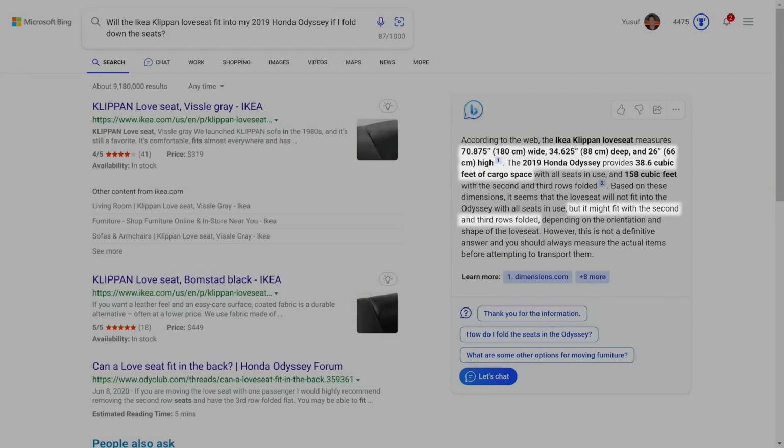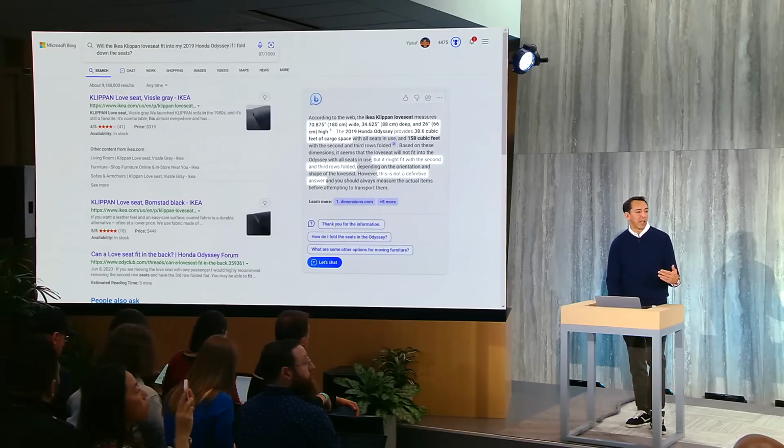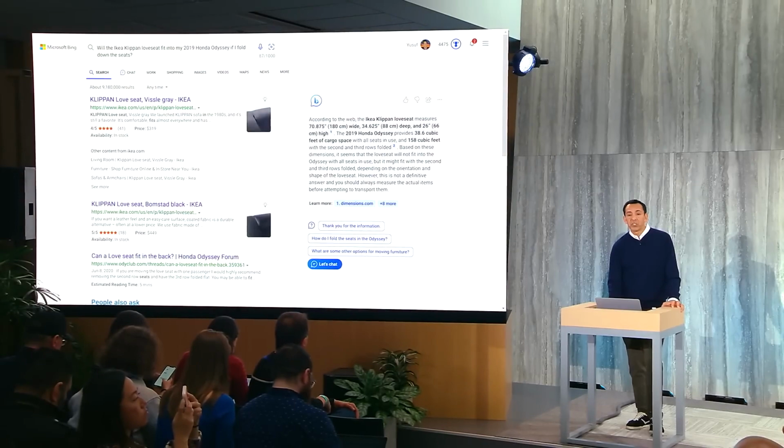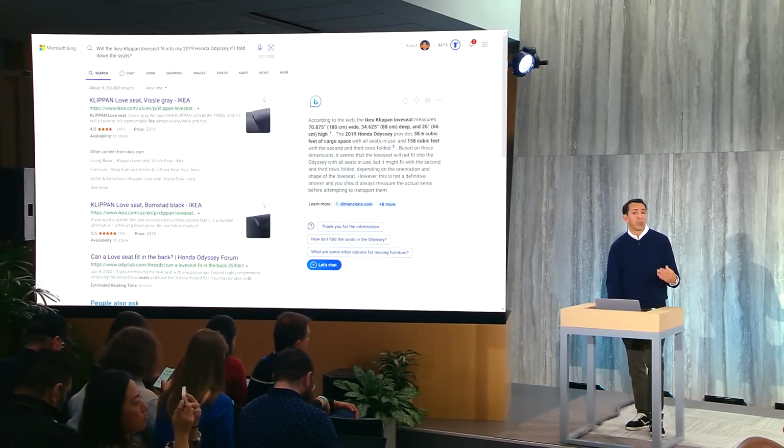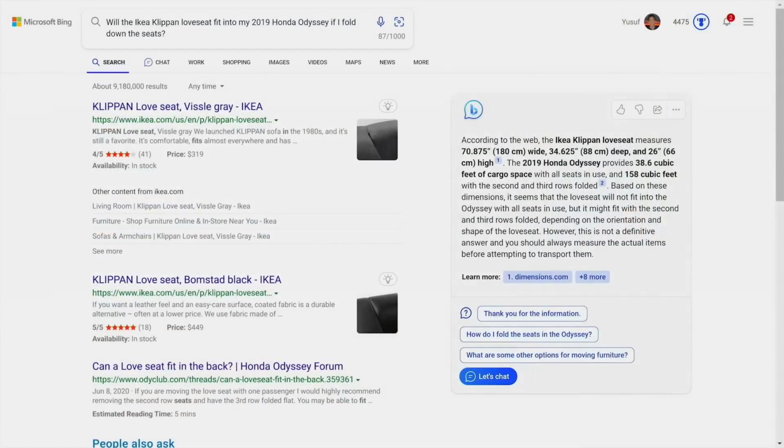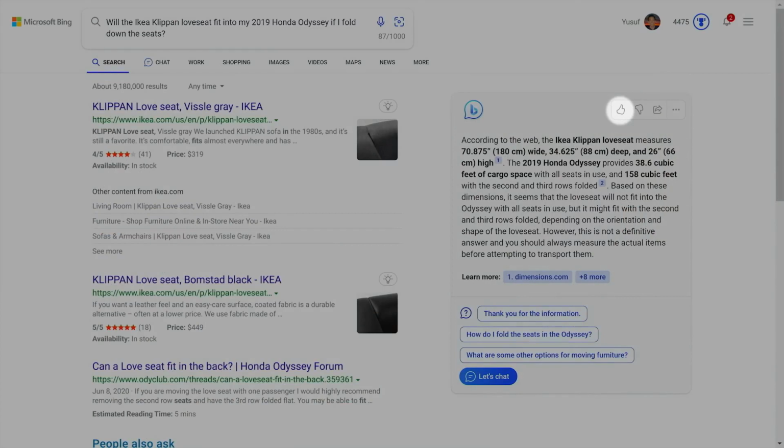In this case, I'm choosing an example of where Bing does not know the answer. And we know that we can't be definitive about it. And the reason I'm doing that is because we know we won't be able to answer every question every time. But Bing can still provide some helpful information, as you can see on this answer. We also know we'll make our share of mistakes, as we begin to roll this out. So we've added a quick feedback button at the top of every search so that you can give us feedback